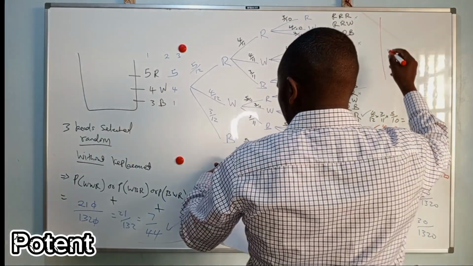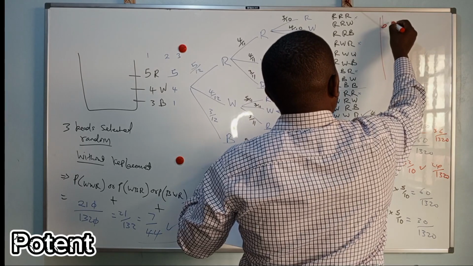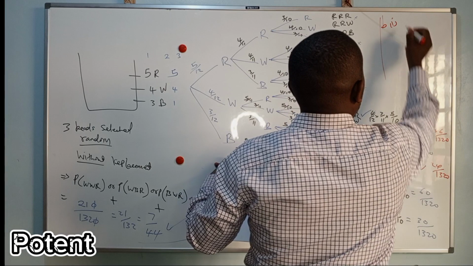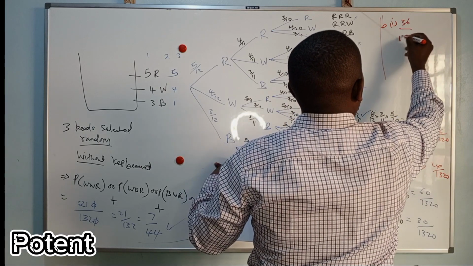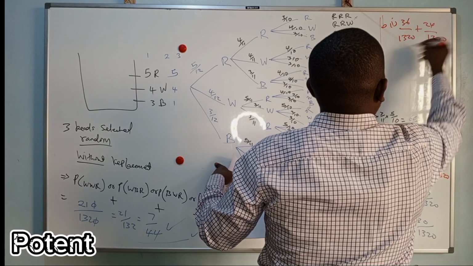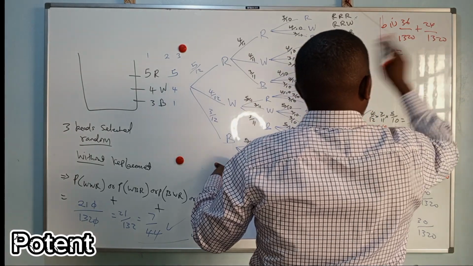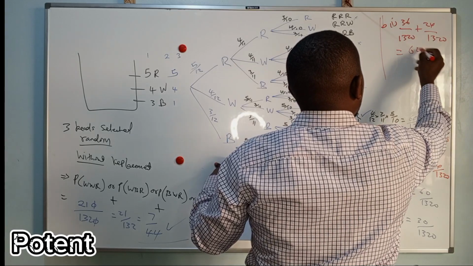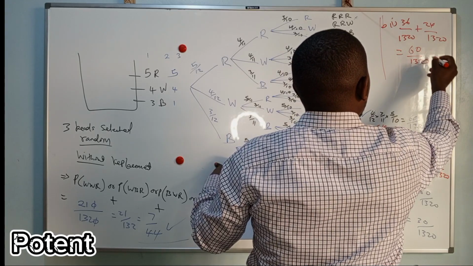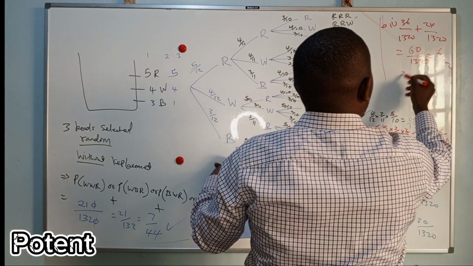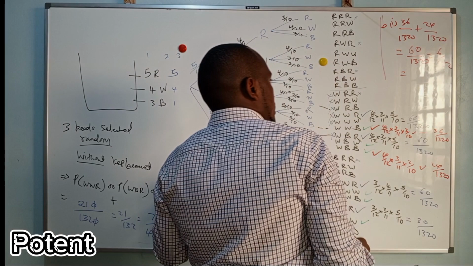Part B1 is equal to 36 over 1320 plus 24 over 1320. Your answer, you can give it as 60 over 1320, which is 6 over 132, then divided by 6.